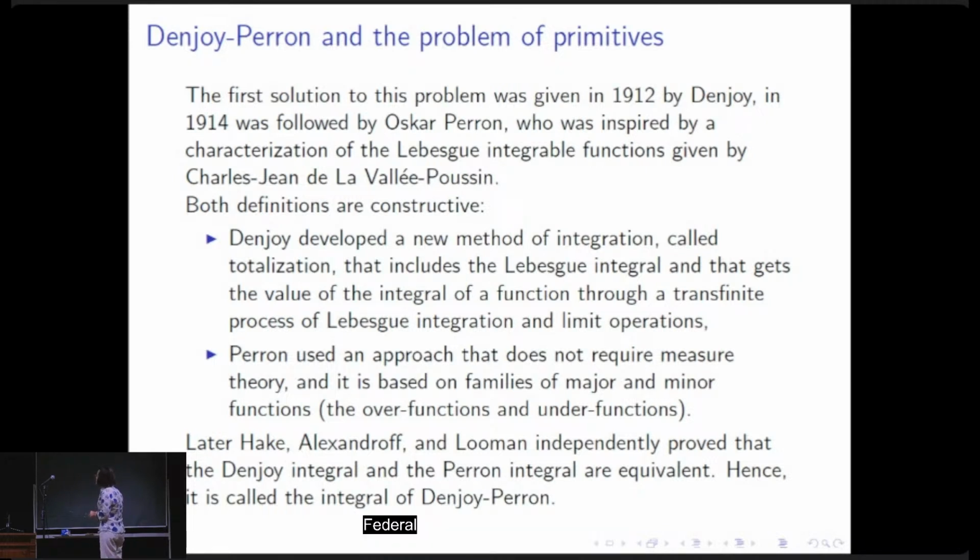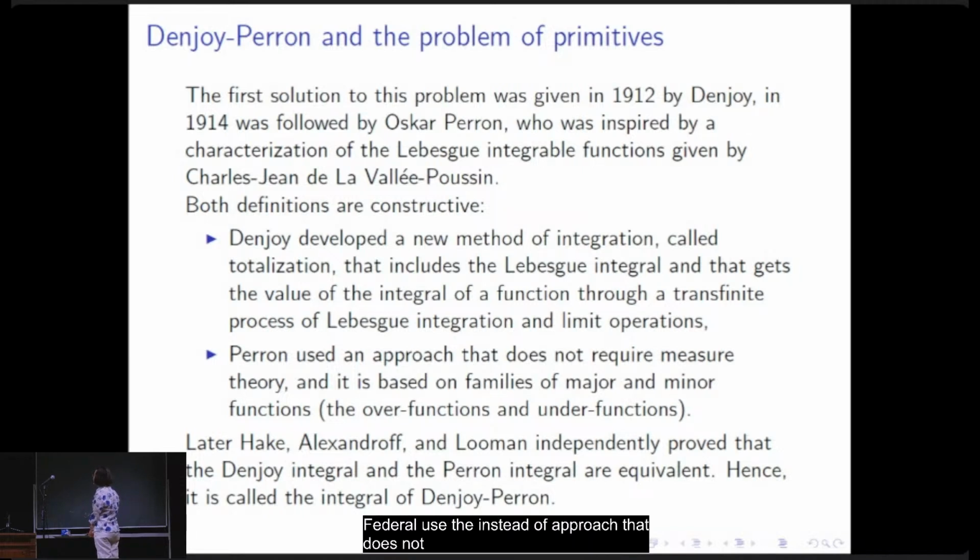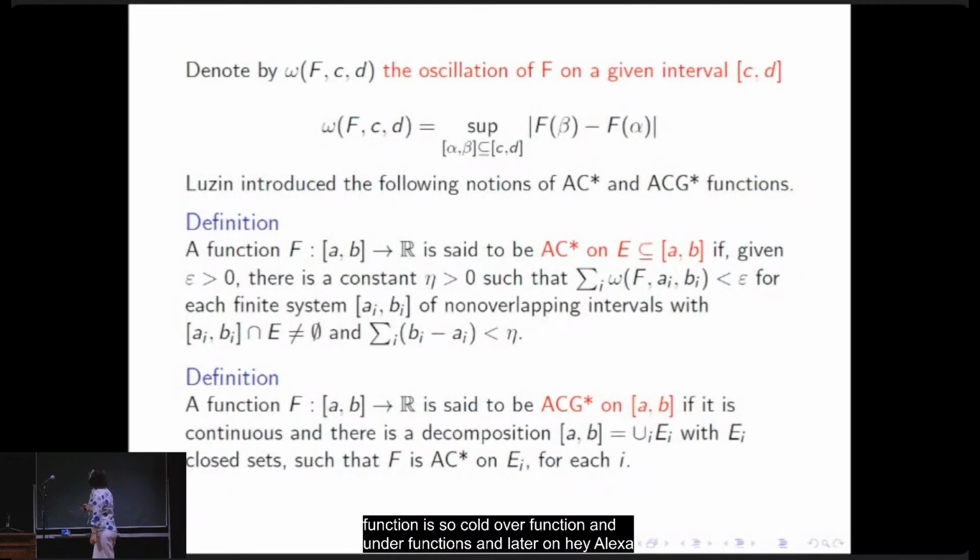Perron used instead an approach that does not require measure theory, and it is based on families of major and minor functions, the so-called overfunctions and underfunctions. Later on, Hake, Alexandrov and Looman independently proved that the Denjoy integral and the Perron integral are equivalent, and indeed now it is called the integral of Denjoy-Perron.